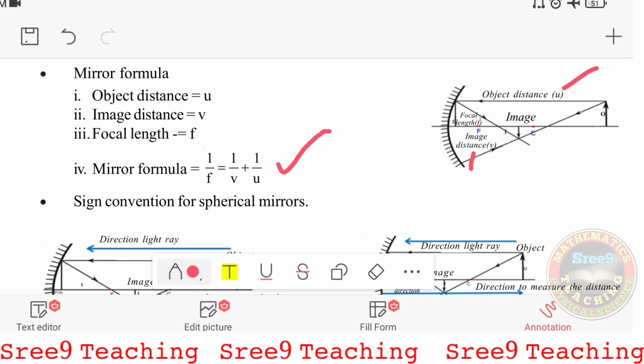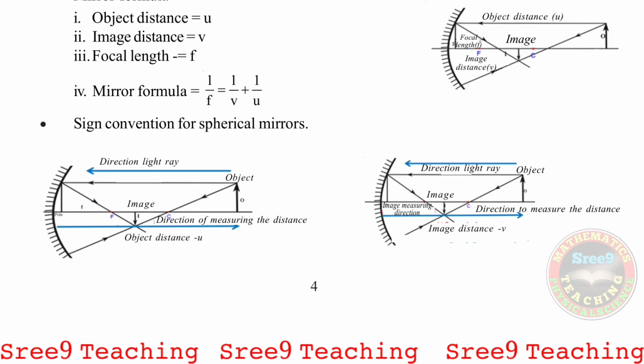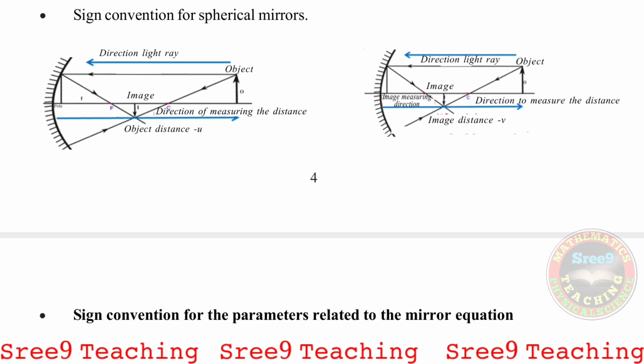While doing the problems, we take f negative, u also negative, and v also negative, but v depends on the values of u and f, remember.